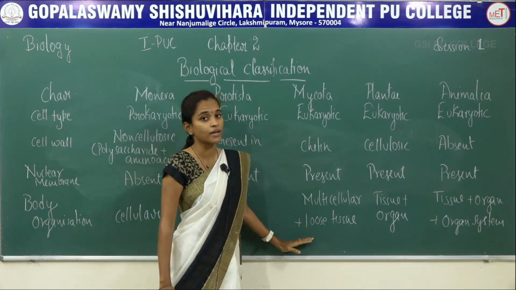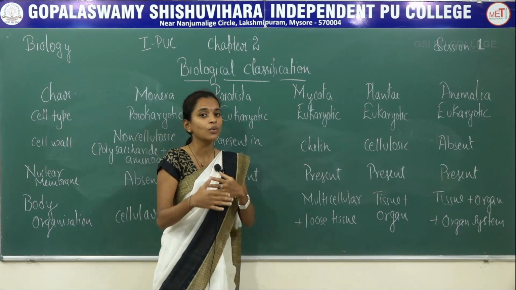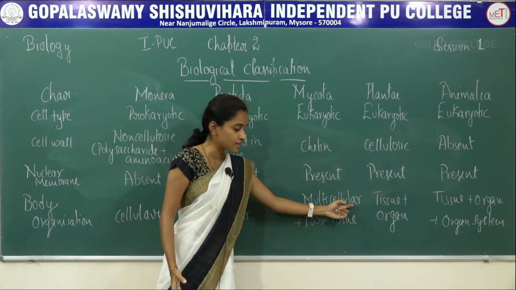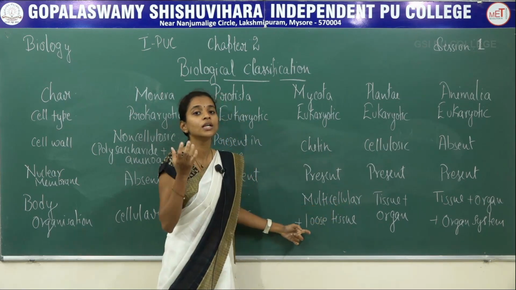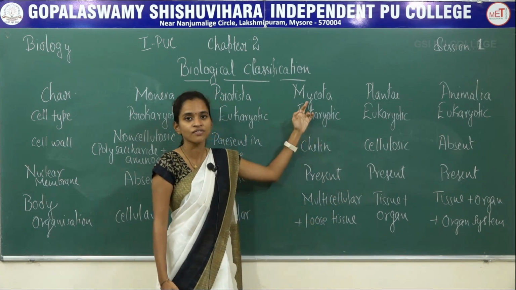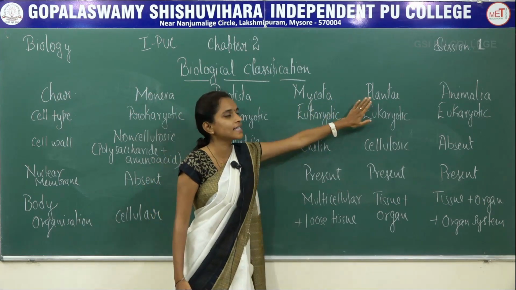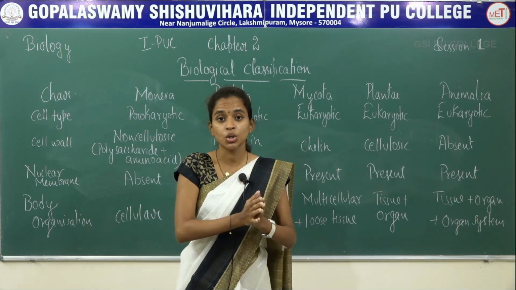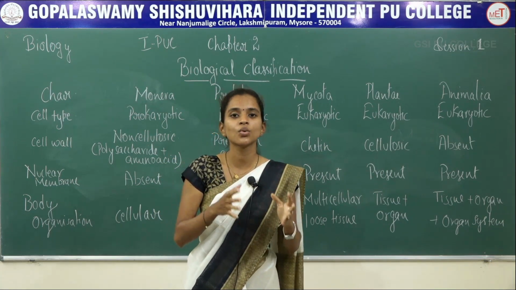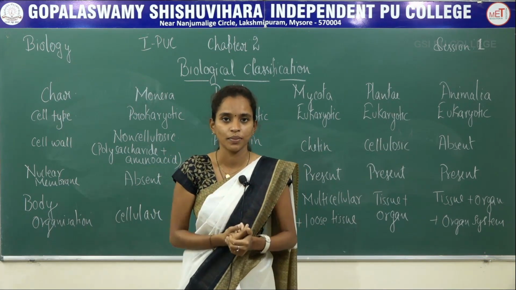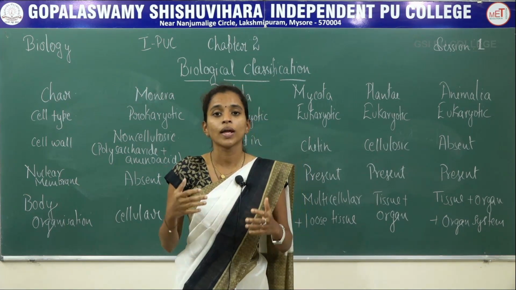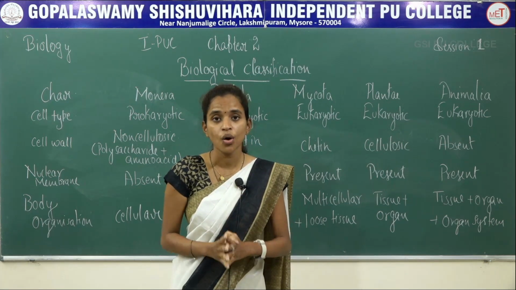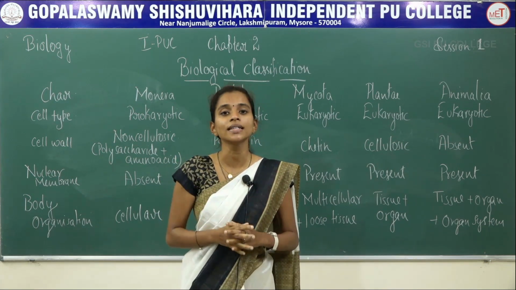Whereas in case of Mycota, that is in case of fungi, now the advanced form, that means group of cells will be there, that's why it is multicellular, and some loose tissues will be arranged in case of Mycota. Whereas in Plantae, the organization will be tissue plus organ. So tissue and organ level of organization will be present in Plantae, whereas in Animalia it will be still much more advanced. It will have tissue, organs as well as organ system.